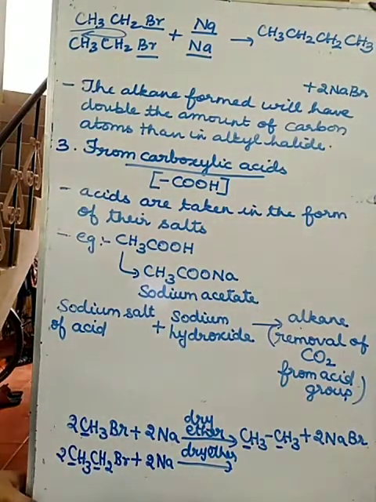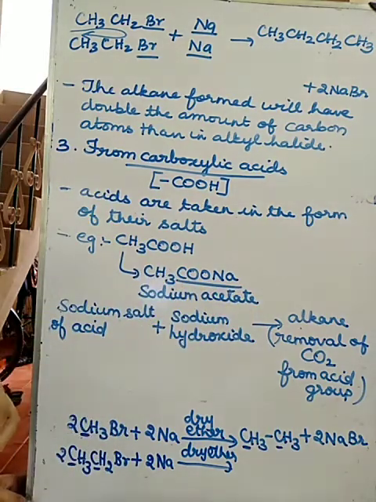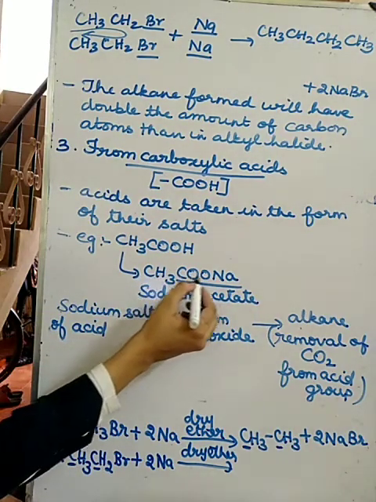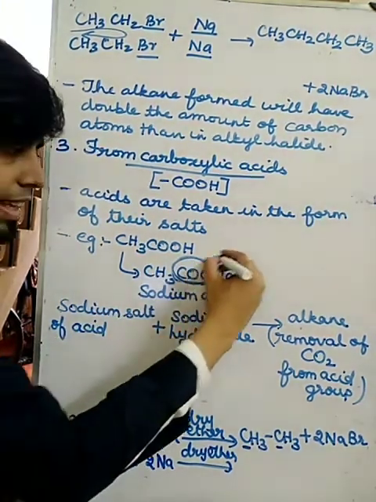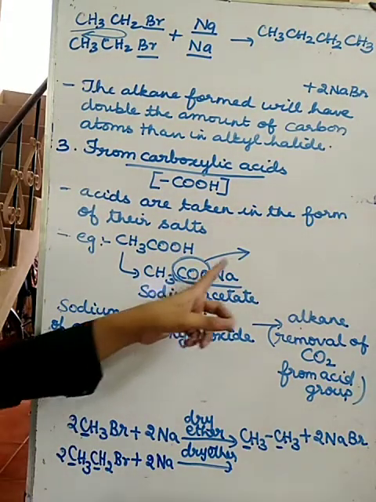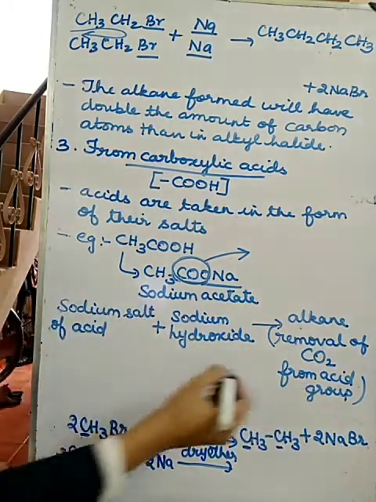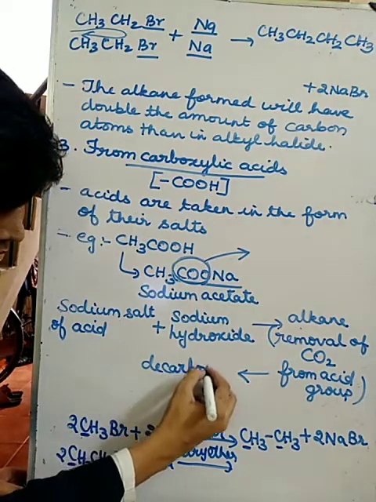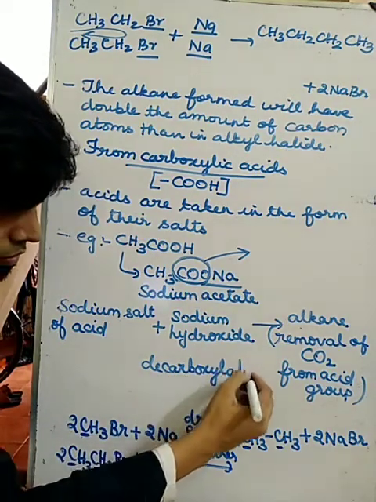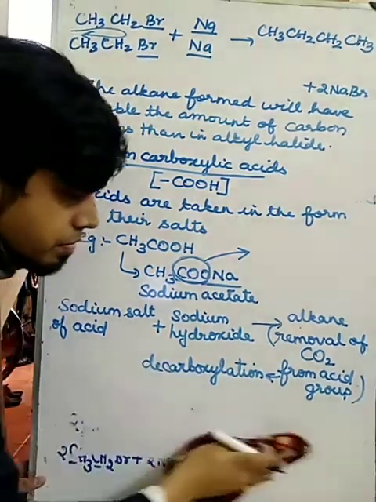What do you mean by removal of CO2 from the acid group? This is the acid group, yes or no? In the acid group you see CO2 is present here. So this CO2 will get removed. This removal of CO2 from the acid group is called decarboxylation. Now we will write the equation for this.